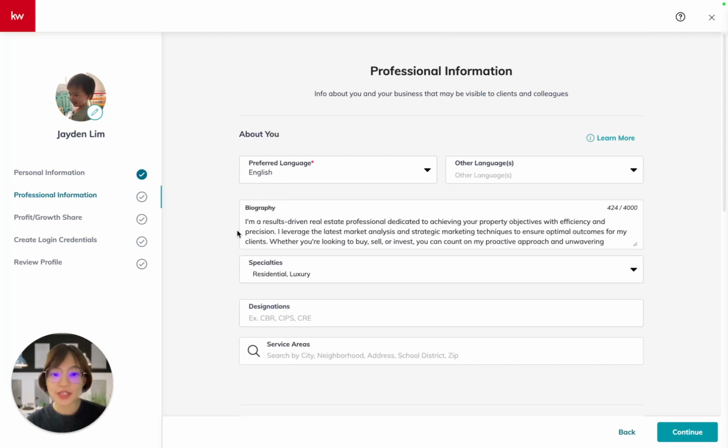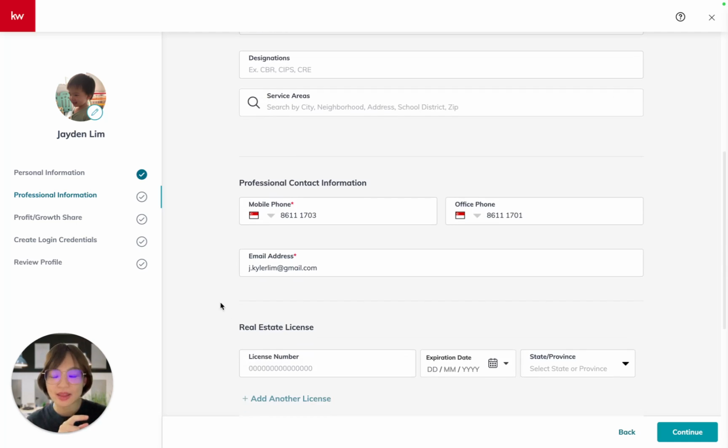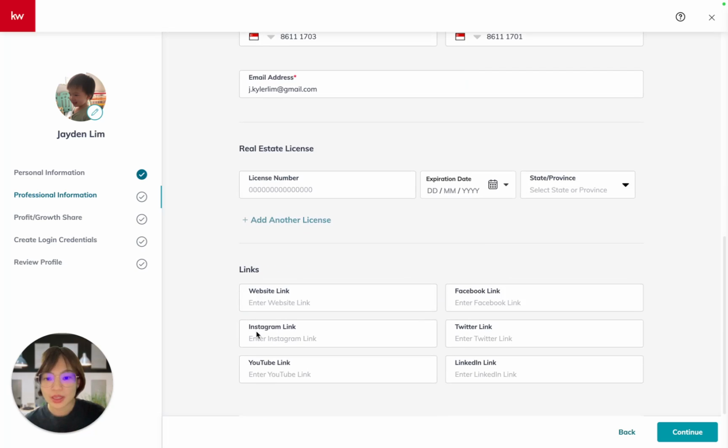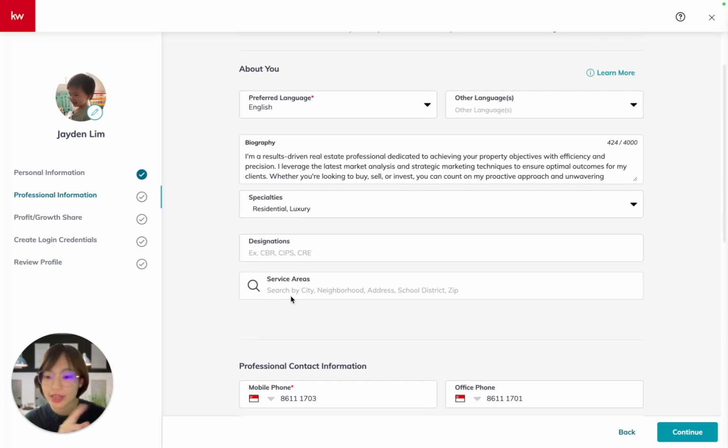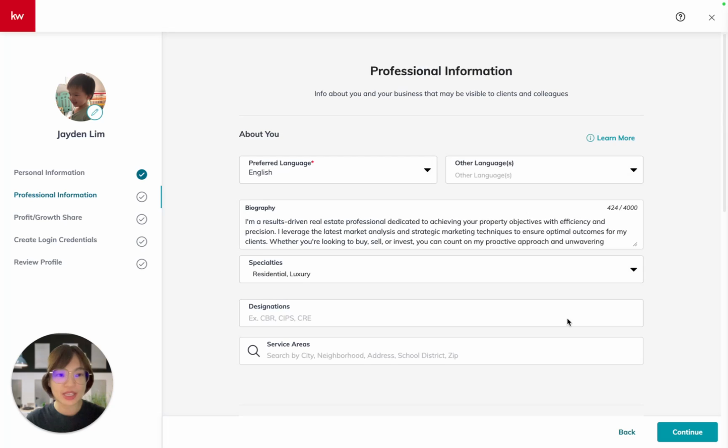Again, fill in the details accordingly, and make sure that you put in your professional contact information, as well as your social media link here. If you can't find your service area here, don't worry, we can always come back to amend this on the profile side. Once you check and make sure that the contents are ready and the details are correct, you can click on the continue button at the bottom right hand side.